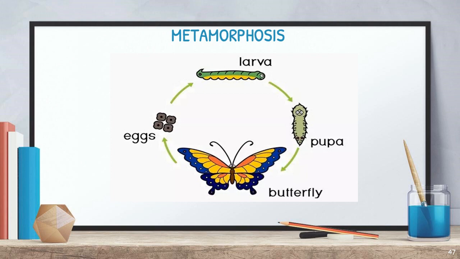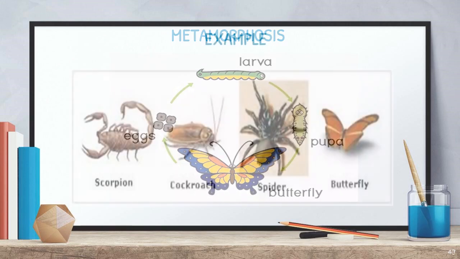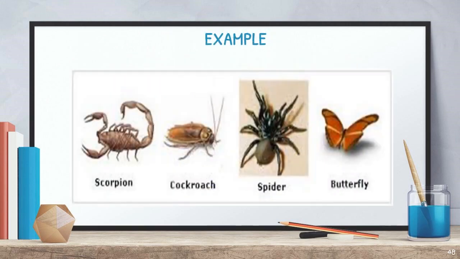Then there is another very important process for phylum Arthropoda: metamorphosis. Metamorphosis means the life cycle starts from the egg, passes to the larval stage, then converts into the pupa stage, and finally becomes an adult. This life cycle is called metamorphosis. Understand? A few examples for phylum Arthropoda are scorpion, cockroach, spider, butterfly, etc. Hope we have completed these 7 phyla so far, and we can look into some assignments.